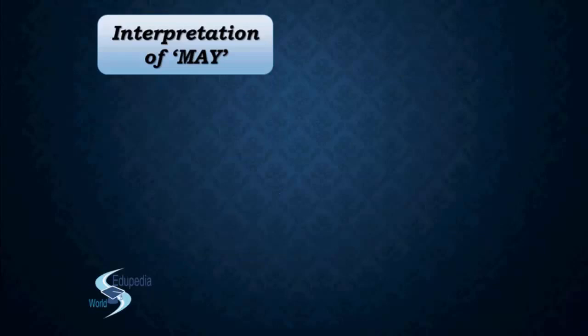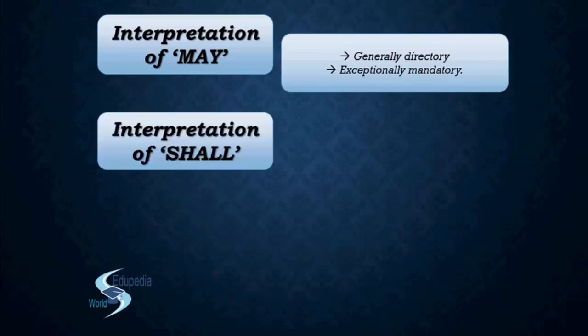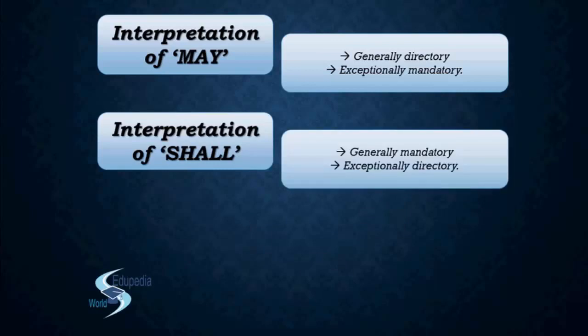Then we have also seen the interpretation of the word 'may', which generally has directive force, but exceptionally it may also have mandatory force bestowed upon it. And then we have seen the interpretation of 'shall', which generally has mandatory effect, but exceptionally can also have directory effect at times. And we have seen the cases, in both 'may' and 'shall', where we have seen the opposite. The exceptional situations have been discussed. If you have missed it, please go back to the previous lecture, you'll get it over there. We have discussed it in detail already.